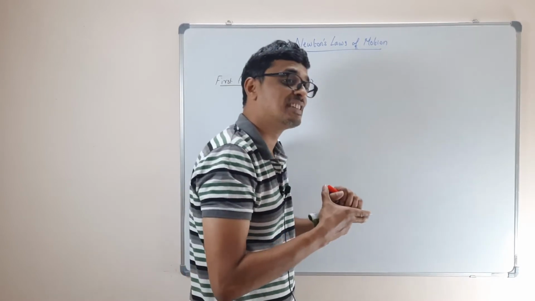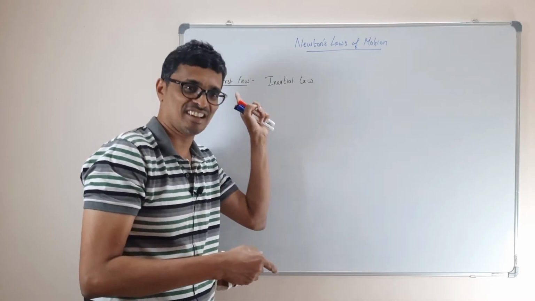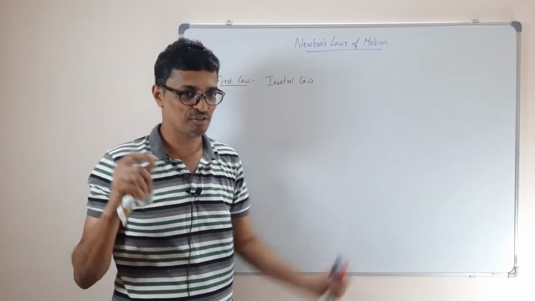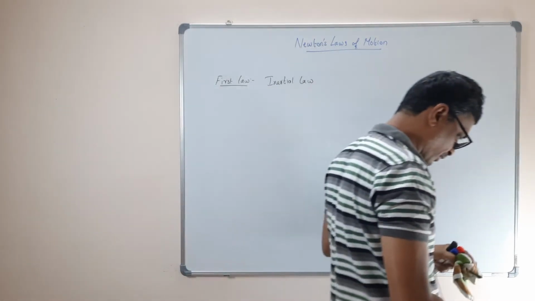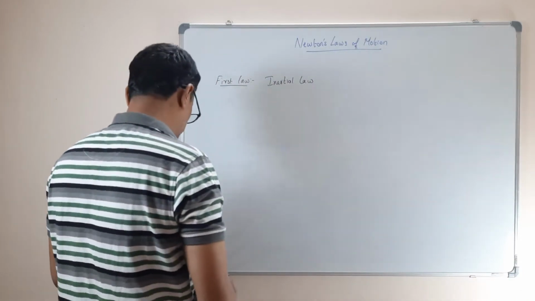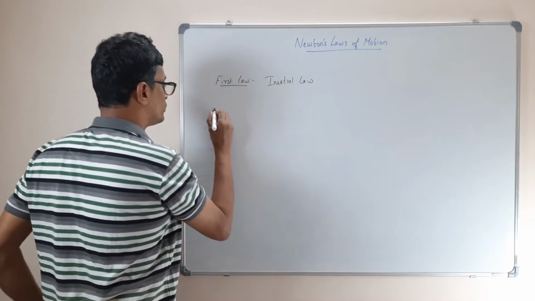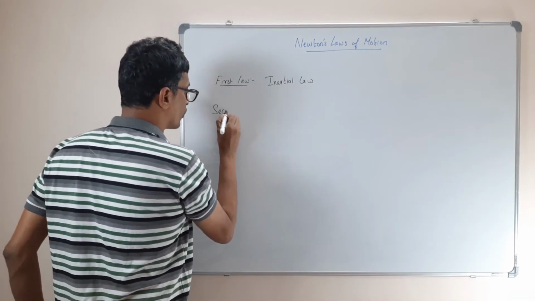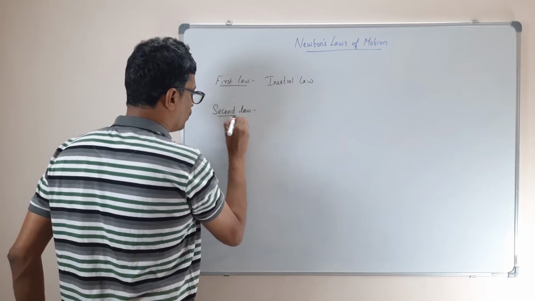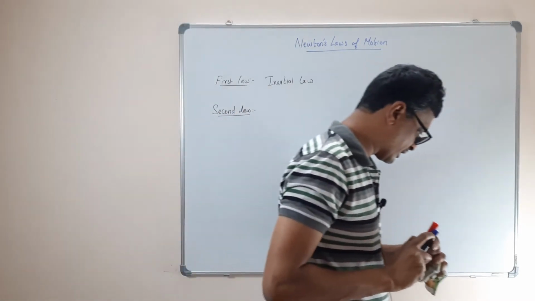Why are they inertial frames? They all satisfy your first law of motion, the inertial law. There are no forces acting on them. They all move in a straight line. Okay, so we will see that in the next class. Fine. So now come to the second law, Newton's second law. The second law is interesting. What does the second law state?